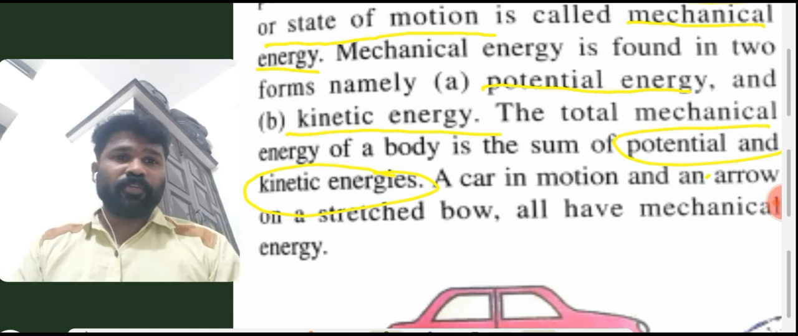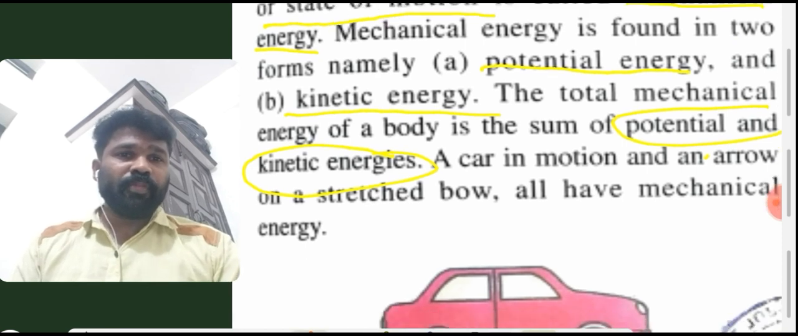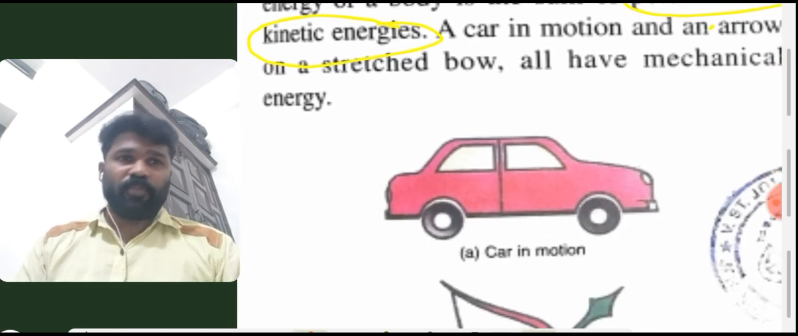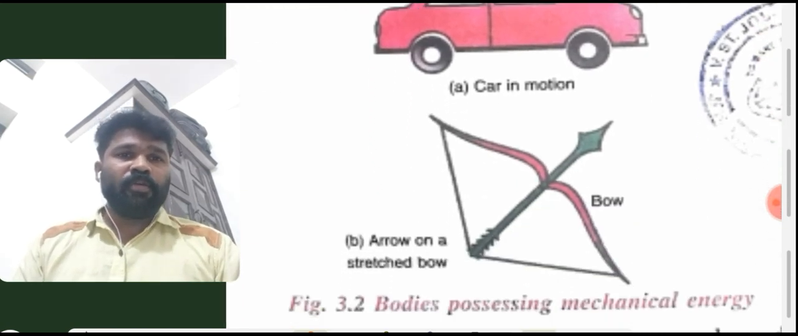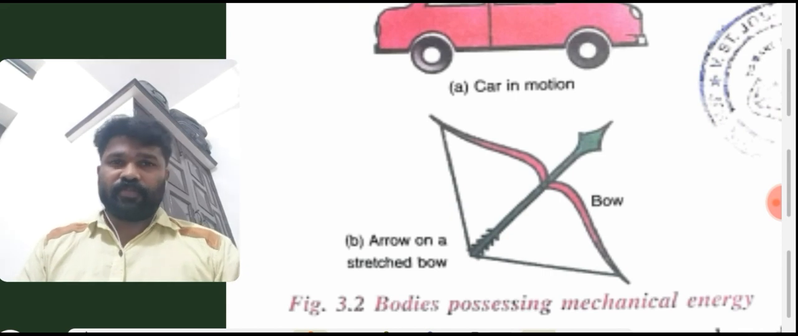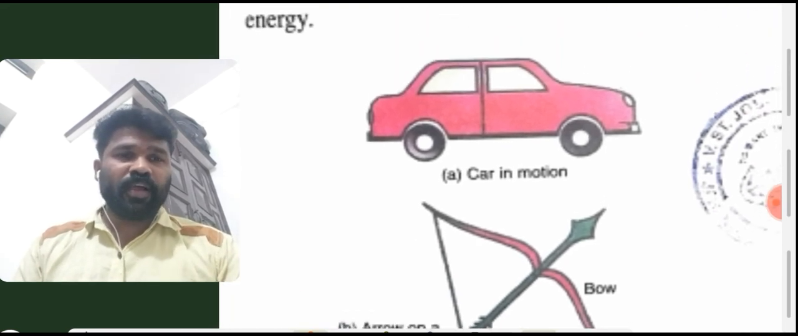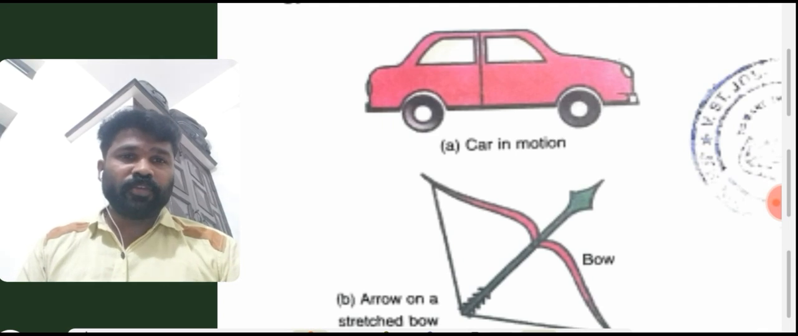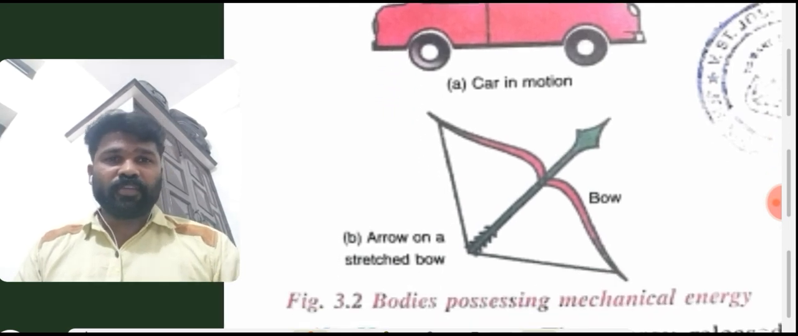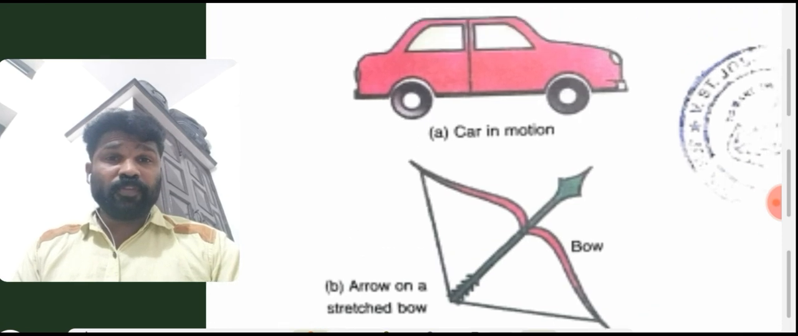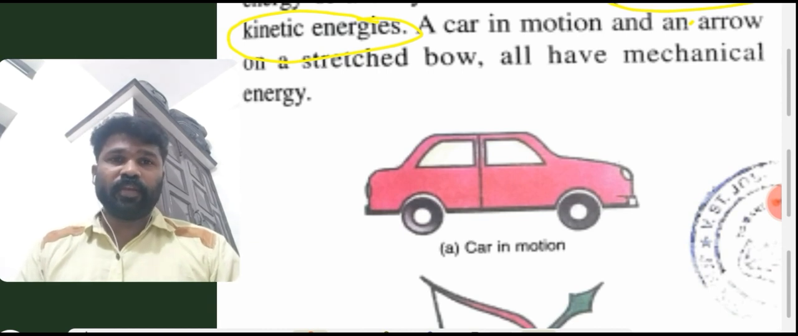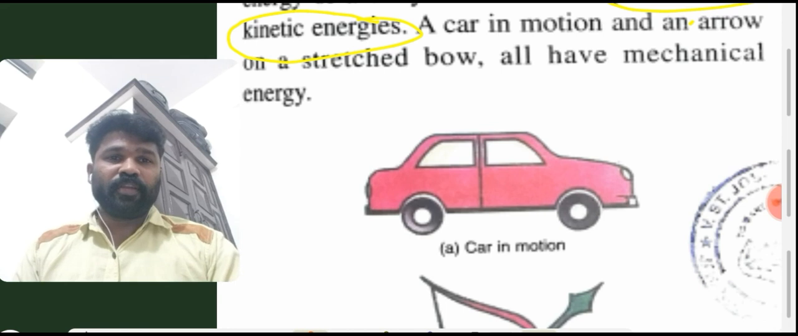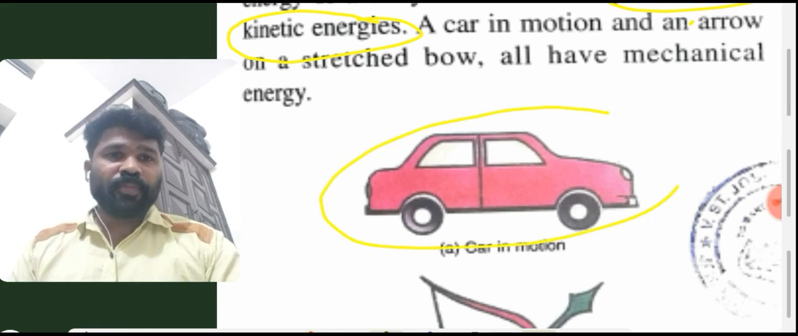A car in motion. Here we can see an example, a car in motion. And one more example, an arrow on a stretched bow. Clear? I have shown you 2 examples. One is a car in motion, the second one is an arrow on a stretched bow. In both situations, we can see both types of energies.